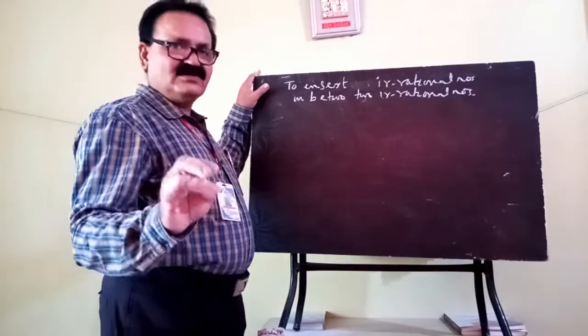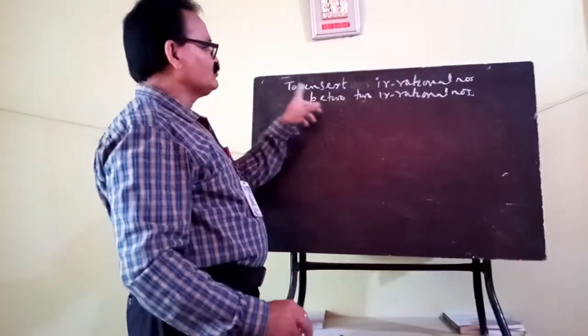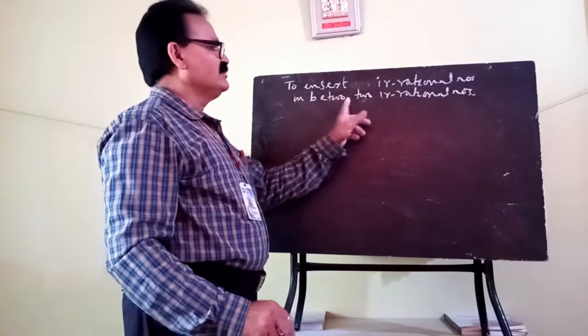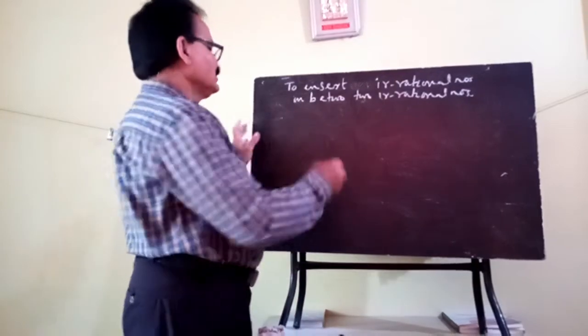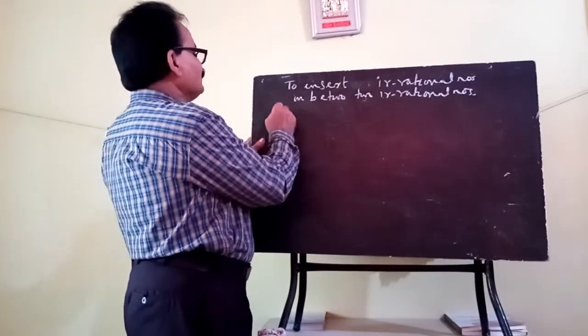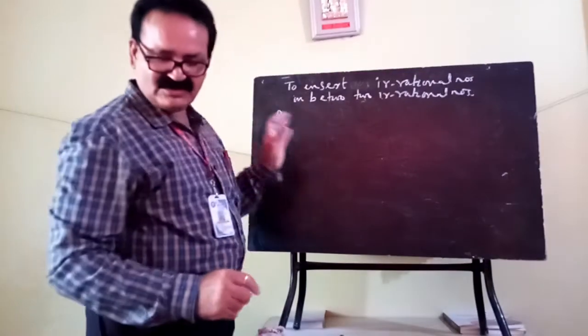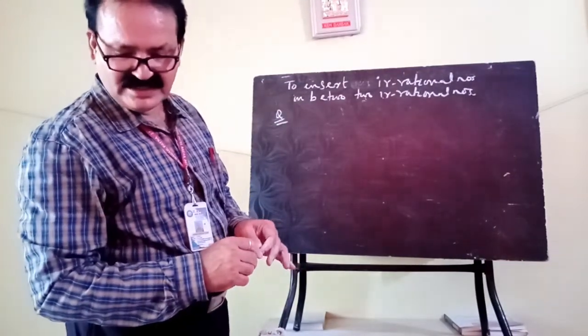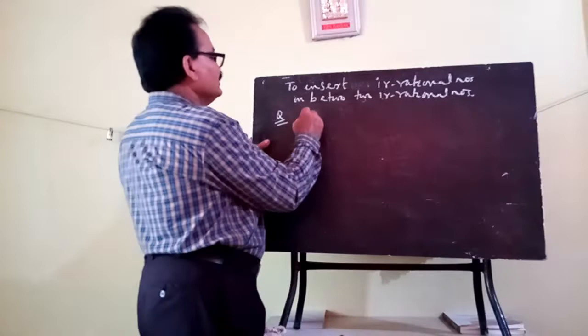My next topic is to insert irrationals in between two irrationals. So let us see with an example. Say your question is: insert three irrational numbers.